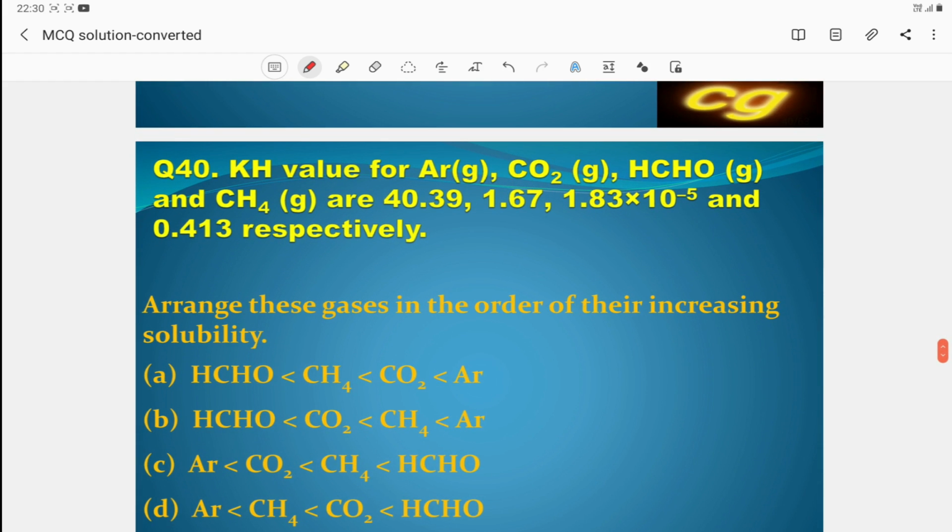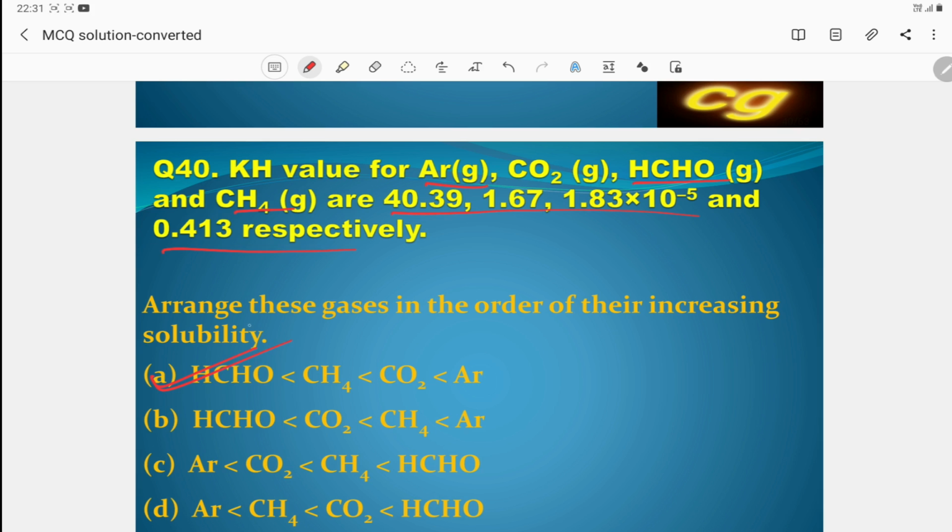Okay, the Kh values of argon, CO2, formaldehyde and methane are given. Higher the Kh value, the question is to arrange these gases in order of their increasing solubility. The more the Kh value, the less the solubility. So as per the question, the highest Kh value is for argon, so it is less soluble. Then which comes next, 1.6, that is CO2. So this is the correct answer.